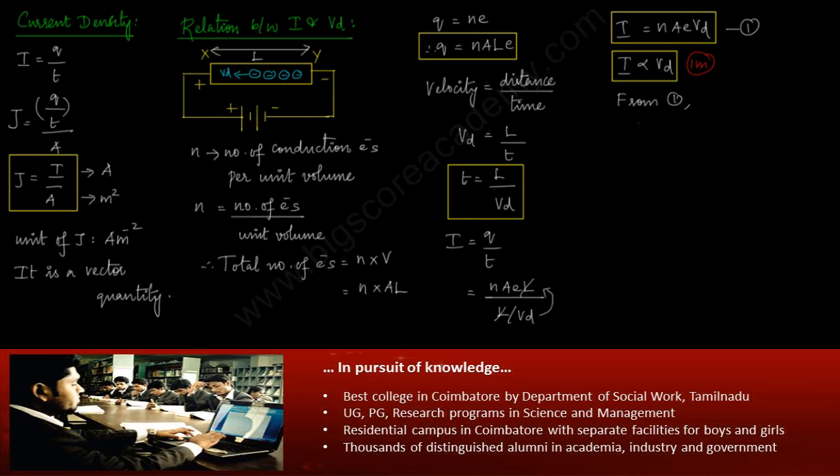In equation 1, I is equal to NAEVd. Bring A to the denominator. So I by A is equal to NEVd. We know I by A is nothing but current density. J is equal to NEVd. So this is the relationship between current density and drift velocity, and the previous one is the relationship between current and drift velocity.